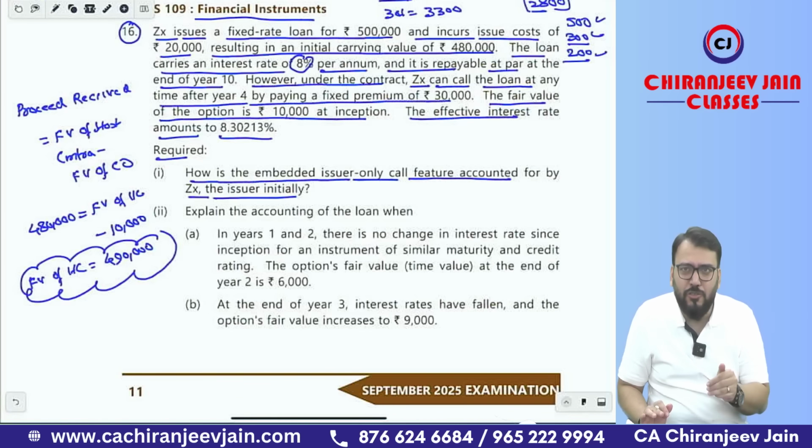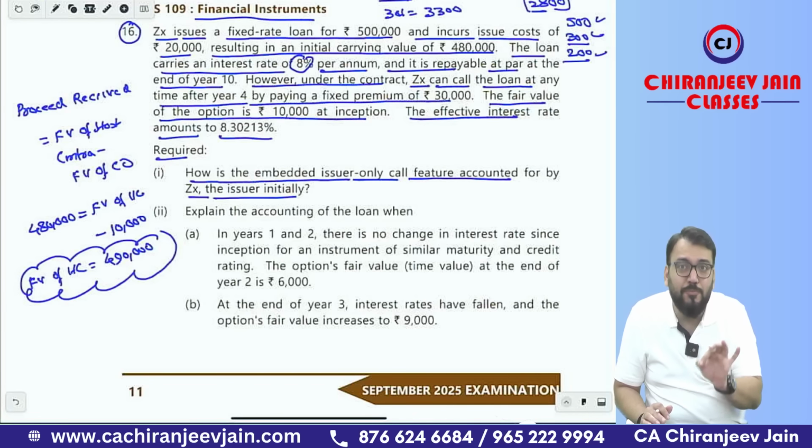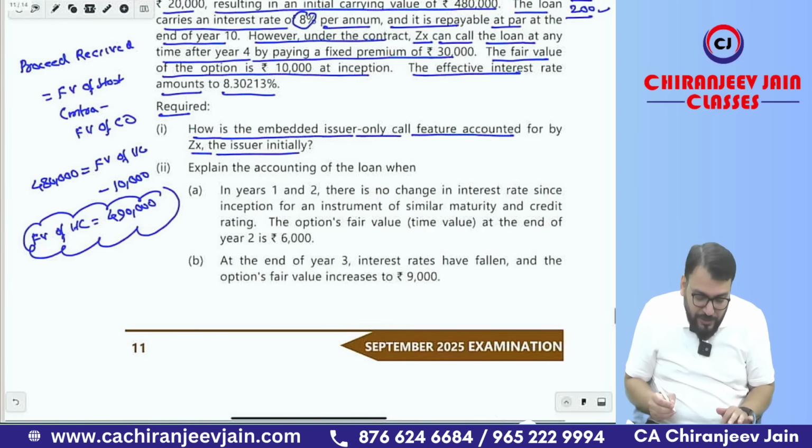For that I don't think you should write down much. However, I will write down the answer also if you want. But from the examination point of view, whenever they have given a question of embedded derivative, always assume that separation is required. Don't assume on your own that separation is not required. Okay sir, yes sir. So first journal entry, what?